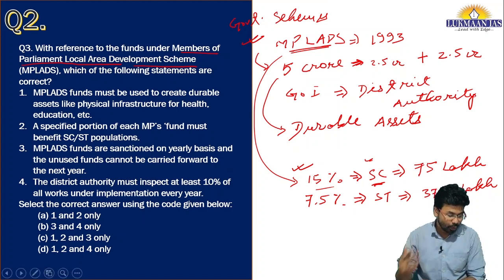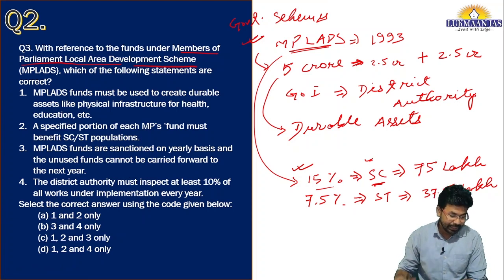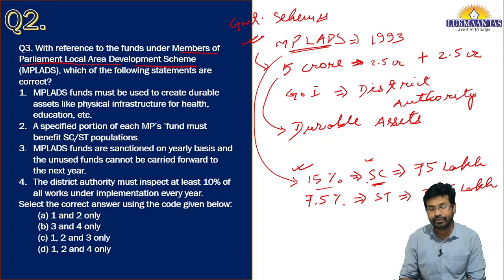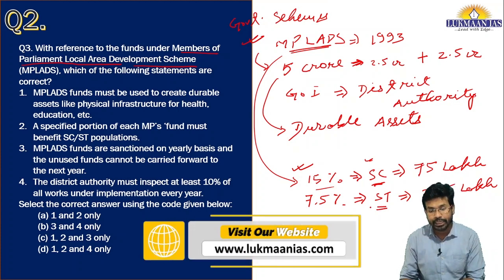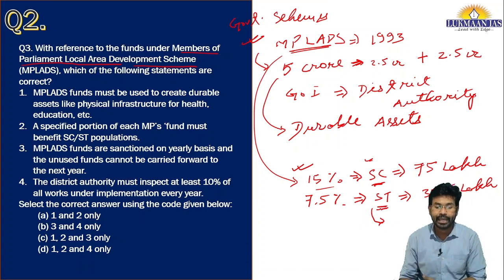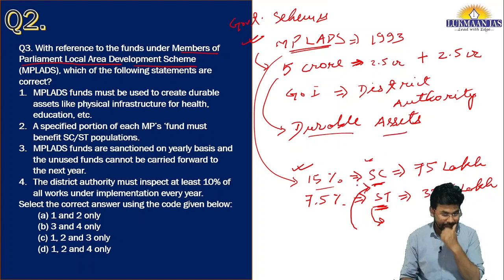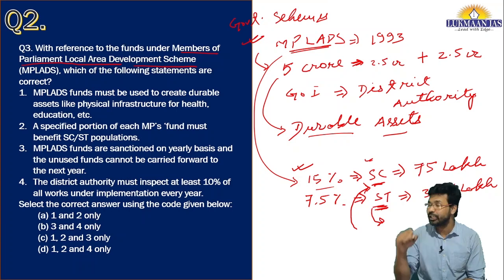And apart from this, if in case there is insufficient population of scheduled tribe in a constituency of the member of parliament, in that case what he should do, he should try to invest the same amount in some other constituency where there is sufficient population of the scheduled tribe. If the scheduled tribe population is not there in that particular state, they should invest that amount for the development of durable assets in those areas that are inhabited by scheduled caste people.